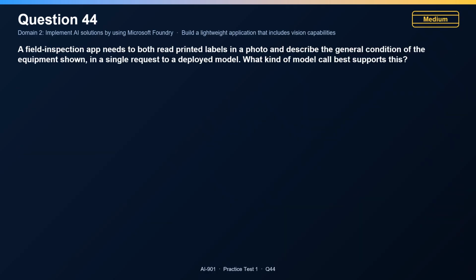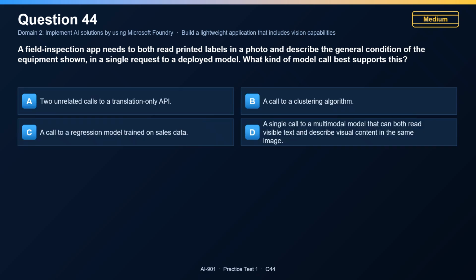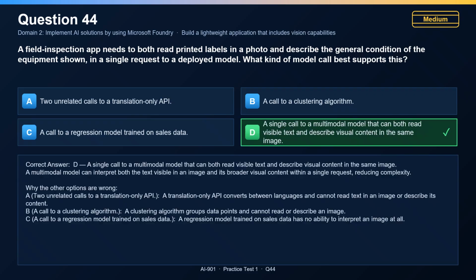Question 44. A field inspection app needs to both read printed labels in a photo and describe the general condition of the equipment shown in a single request to a deployed model. What kind of model call best supports this? The correct answer is D, a single call to a multimodal model that can both read visible text and describe visual content in the same image. A multimodal model can interpret both the text visible in an image and its broader visual content within a single request, reducing complexity. Now, why the other options are wrong?